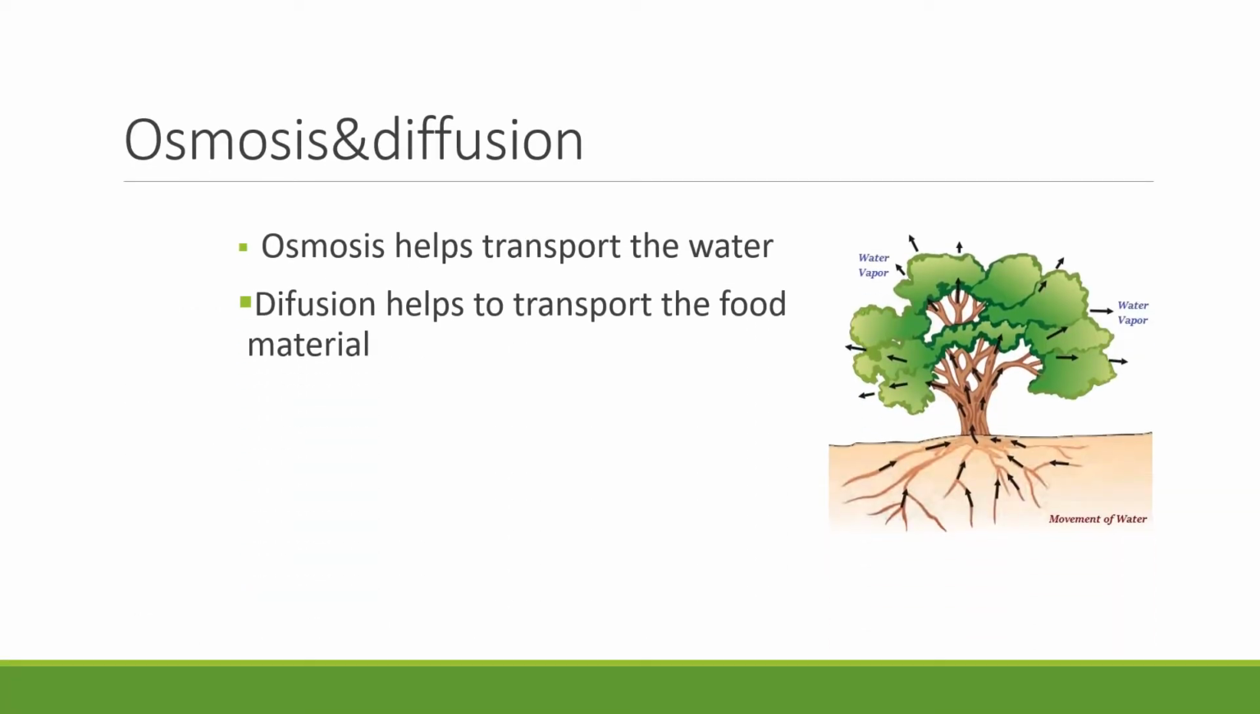Okay, children. Let us look at how the water and food material are transported in the plant. Right? So, osmosis and also diffusion. These both processes help to transport the water and food material to supply all parts of the plant. Before going to learn that, I will tell you what is osmosis. Osmosis means water molecules always move from higher concentration to lower concentration. That is osmosis. Right, children?